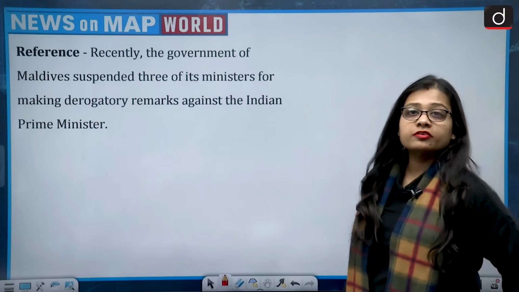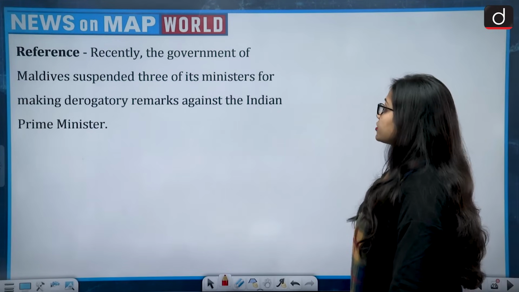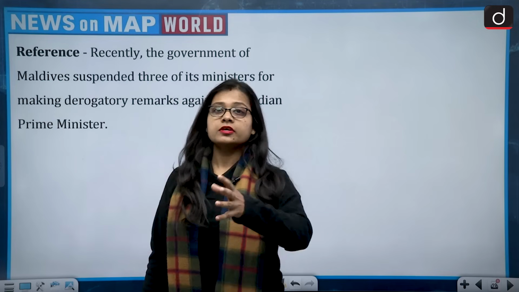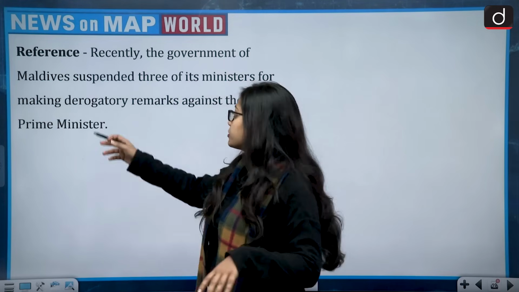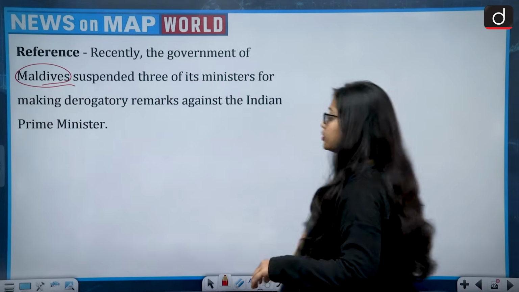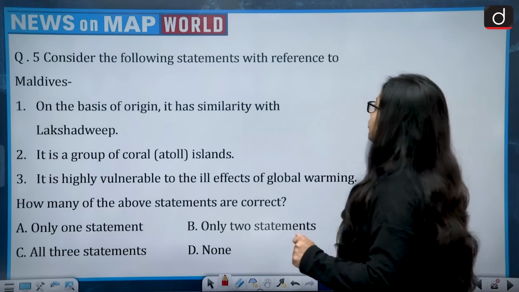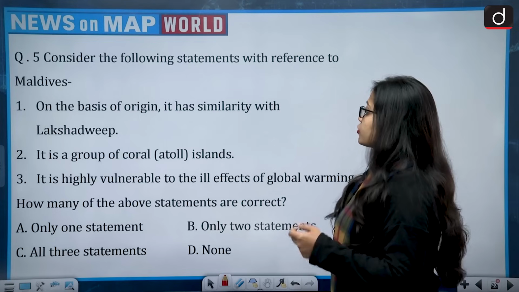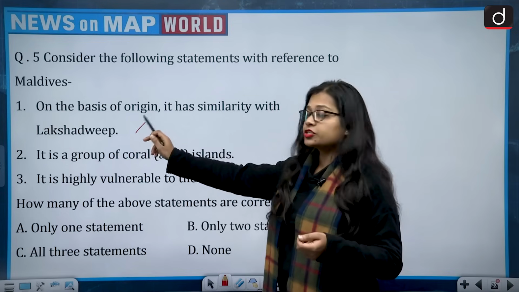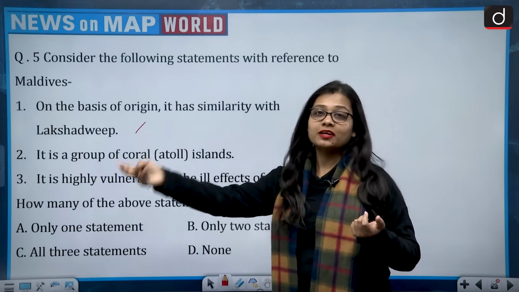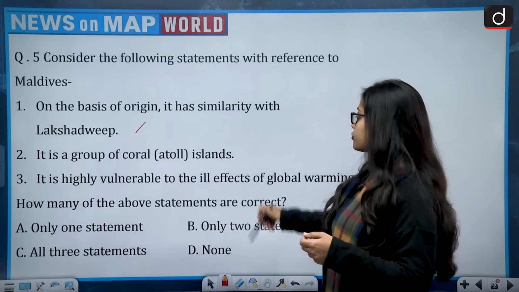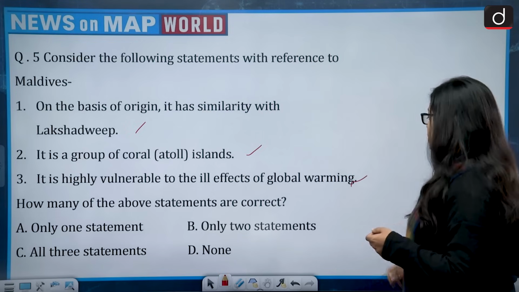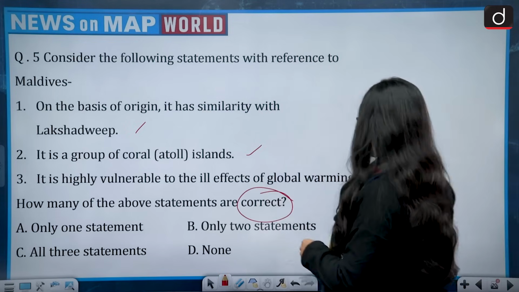The next question: the reference talks about how recently the government of Maldives suspended 3 of its ministers for making derogatory remarks against the Indian Prime Minister, and this India-Maldives controversy brings Maldives into the news. The question says, consider the following statements with reference to Maldives, and in total there are 3 statements. On the basis of origin, it has similarity with Lakshadweep, and the controversy was between Lakshadweep and Maldives. Second, it is a group of coral atoll islands. And third, it is highly vulnerable to the ill effects of global warming. And we have to find the correct statements.